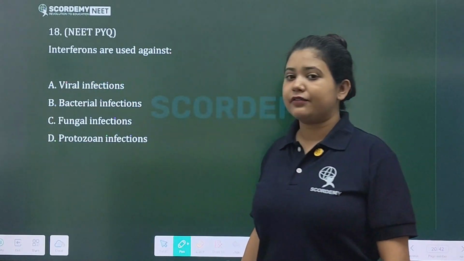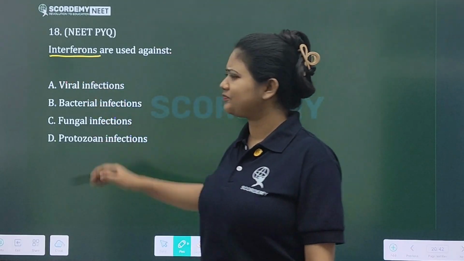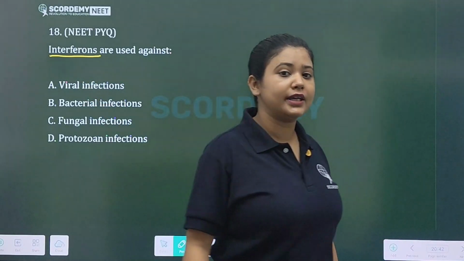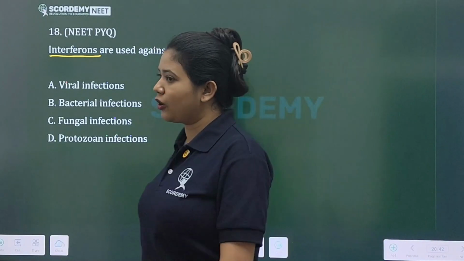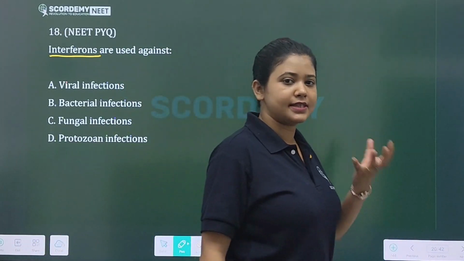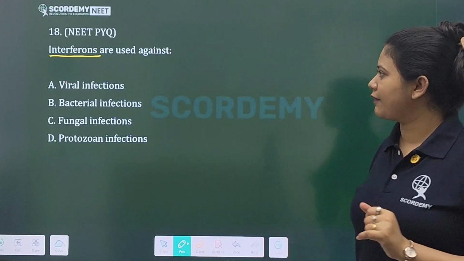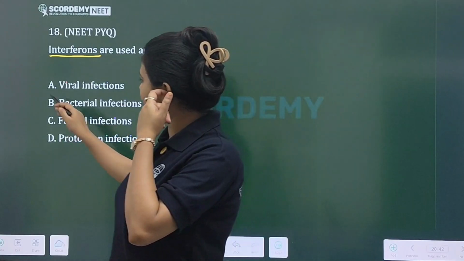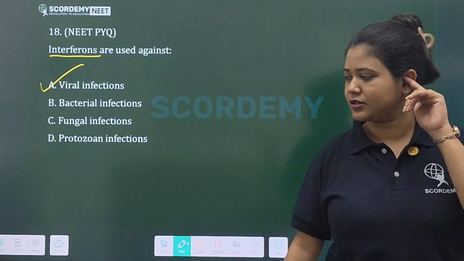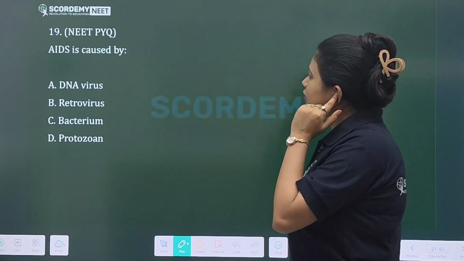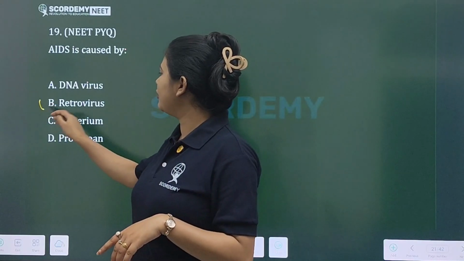Next question, interferons. Interferons are used against what? Interferons are proteins secreted by your virus infected cells. So these are used against viral infections. Clear? AIDS is caused by a retrovirus.